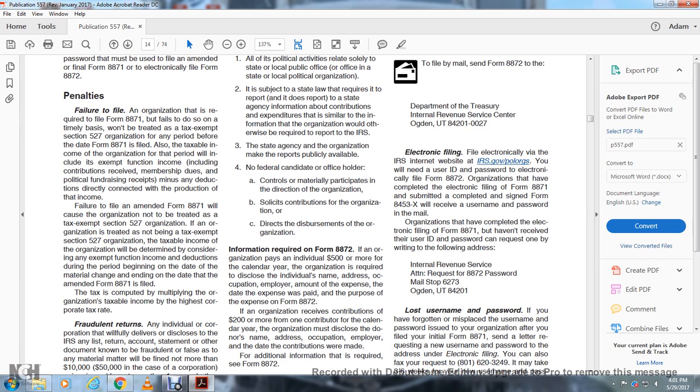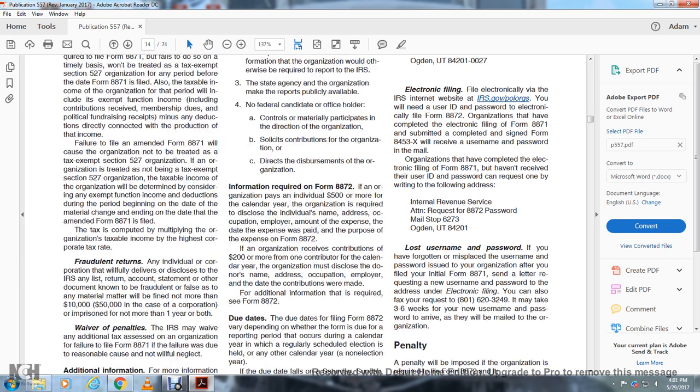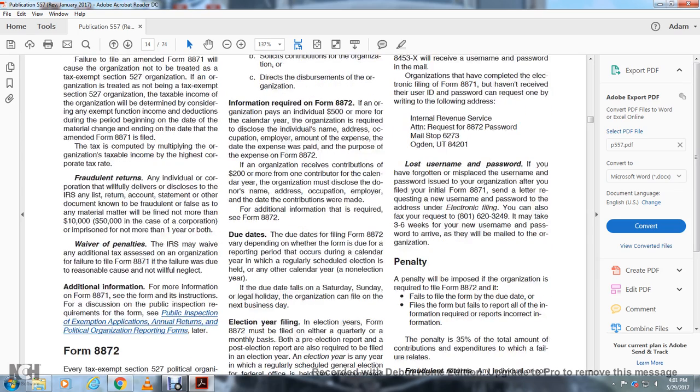If the organization is treated as not being tax exempt under Section 527, the taxable income of the organization will be determined by taking into consideration exempt function income and deductions during the period beginning on the day of the material change and ending with the day of the amended Form 8871. The tax is computed by multiplying the organization's taxable income by the highest corporate tax rate.